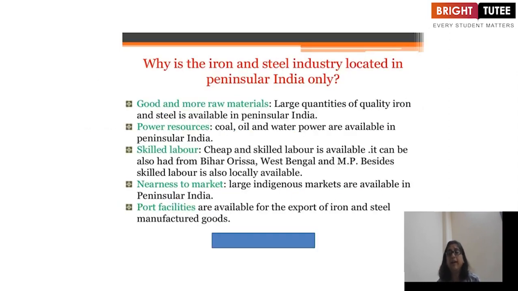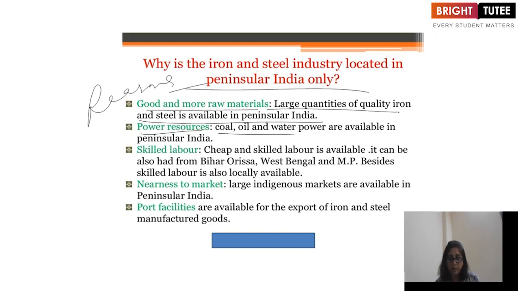Now, why is the iron and steel industry located in peninsular India only? This is a big question. The reasons are good and more raw materials; a large quantity of quality iron and steel is available in peninsular India. And then power resources: coal, oil and water power are available in peninsular India. Skilled labor, cheap and skilled labor is available. It can also be Bihar and Orissa, West Bengal and MP.